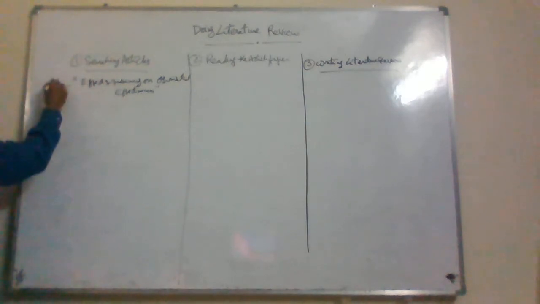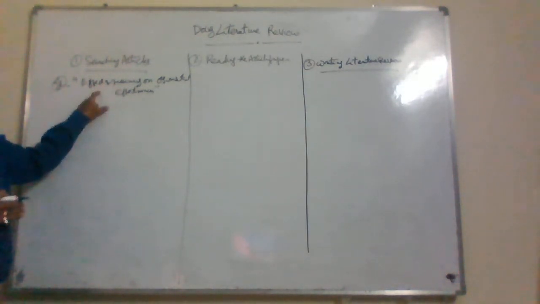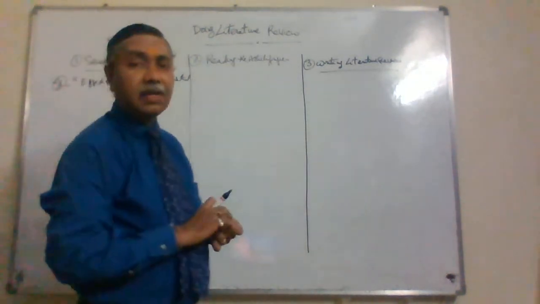To search articles for this, what kind of keywords do you use? You have to use different keywords.